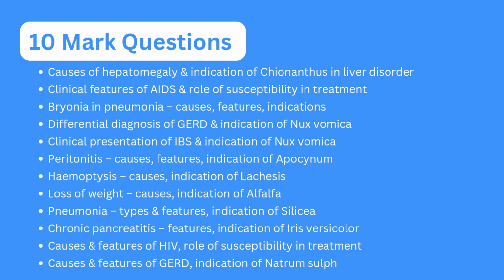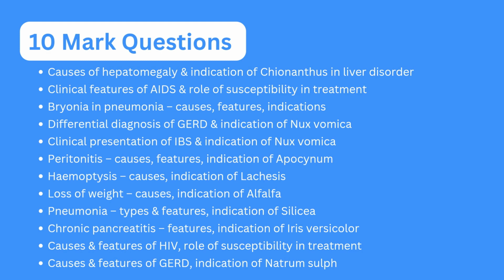10 mark questions include causes of hepatomegaly and indication of cyanosis in liver disorder, clinical feature of AIDS, and role of susceptibility in treatment, bryonia in pneumonia, causes, feature and indication, differential diagnosis of GERD, and indication of Nux vomica, clinical presentation of IBS, and indication of Nux vomica, peritonitis, its causes, feature, indication of apocynum, hemoptysis, its causes, indication and lycosis, loss of weight, causes, indication of alfalfa, pneumonia, its type and feature, indication of Silicea, chronic pancreatitis, its feature, indication